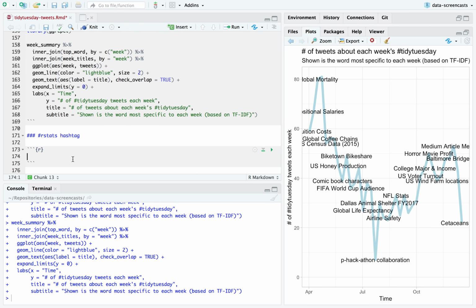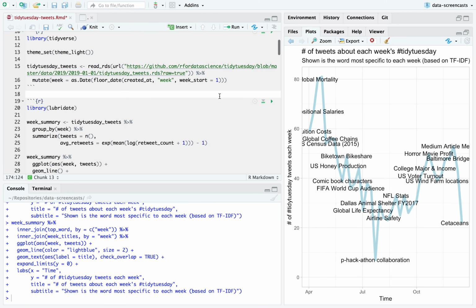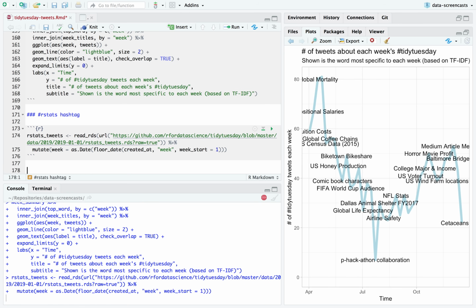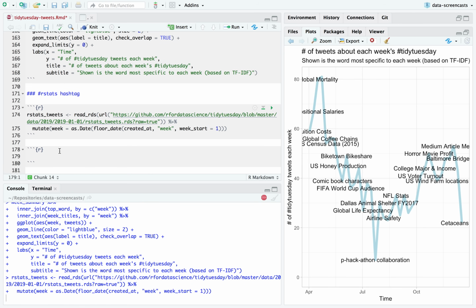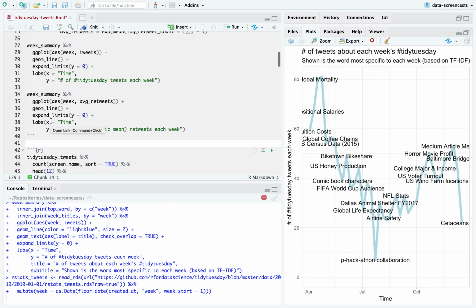I'm not going to spend nearly as much time since really I was interested in the R4DS particularly, but go. I'm even going to throw in the week just in case I'm interested, because I've got an idea about weeks. rstats tweets. This is going to take a minute. It's a larger file to download. I'm going to basically copy some of the code.